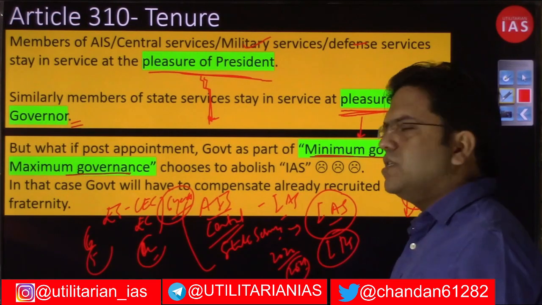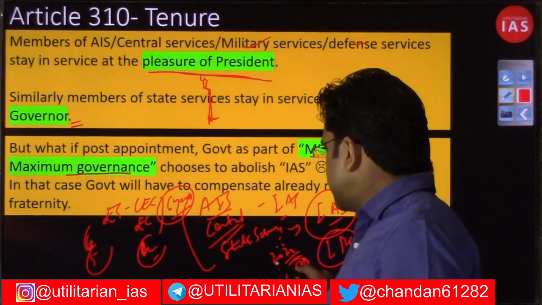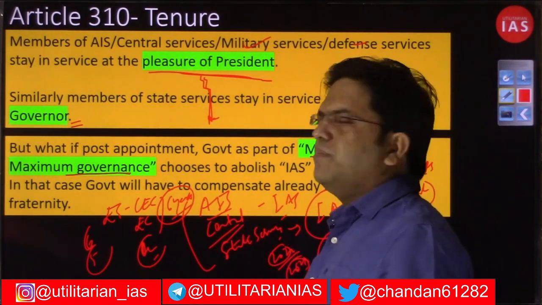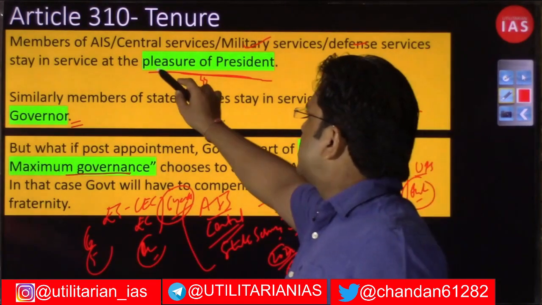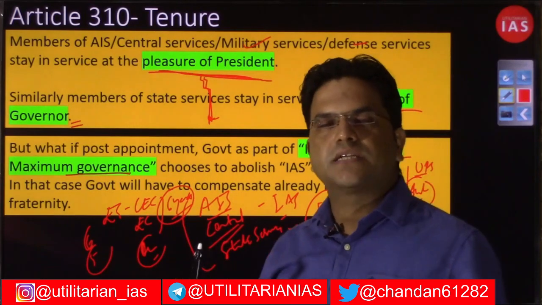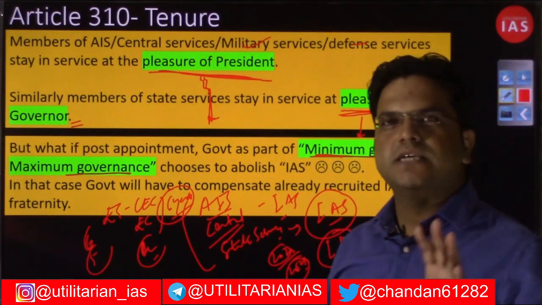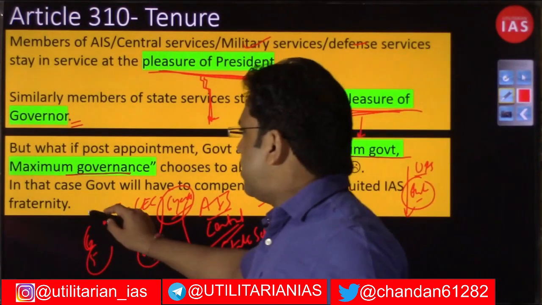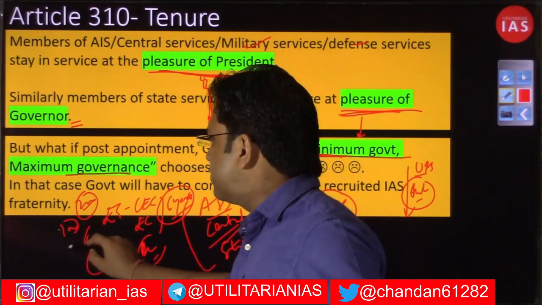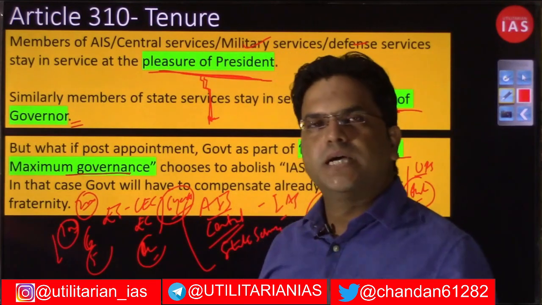So if you become an IAS officer, or if you are appointed by the central government as an IAS or IPS officer in 2021, it can't be that midway, just following this pleasure doctrine of the president, it can be said, "Hey, pack your bags two years down the line, because we are cutting the size of IAS. Earlier we required 200 IAS in the cabinet secretariat. Now we are cutting the services, we are reducing it to 100. So now you pack your bag and go back."